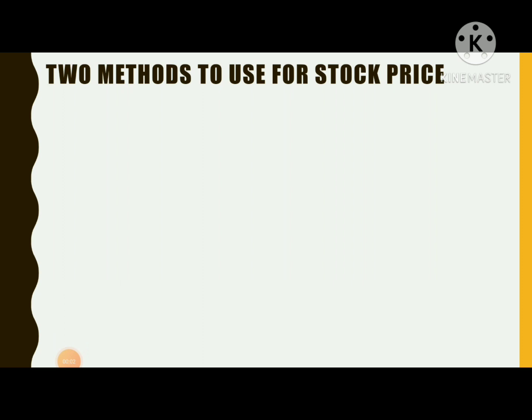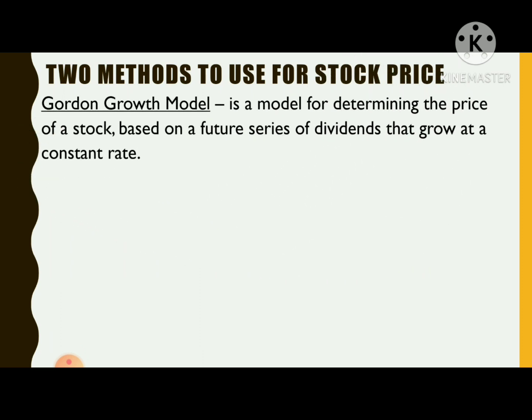Stock prices are dependent on the growth of the company. There are two methods to use when the dividend growth of a company is constant or non-constant. First is the Gordon growth model. It is a model for determining the price of a stock based on a future series of dividends that grow at a constant rate. When we say constant, it is not changing. Therefore, under the Gordon growth model, the dividend growth is not changing or it is constant.